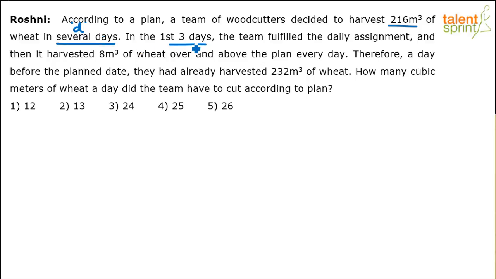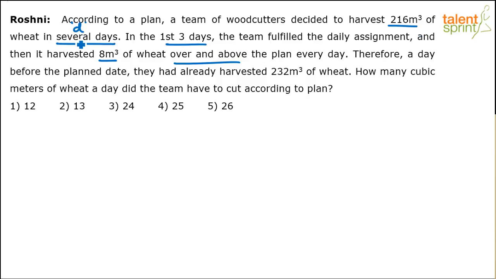Now in the first three days, the team fulfilled the daily assignment, which means they worked with the right capacity. And then after that, it harvested 8 meter cube of wheat over and above the plan every day. You getting it? They had some plan to harvest some quantity of wheat every day, right? Like here it is 216 meter cube overall.